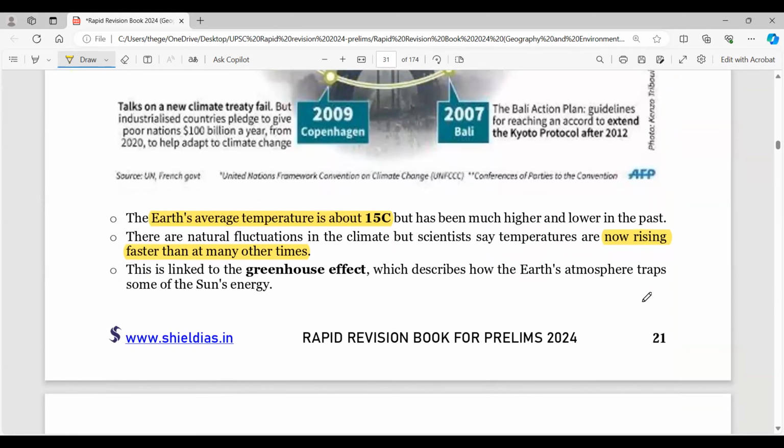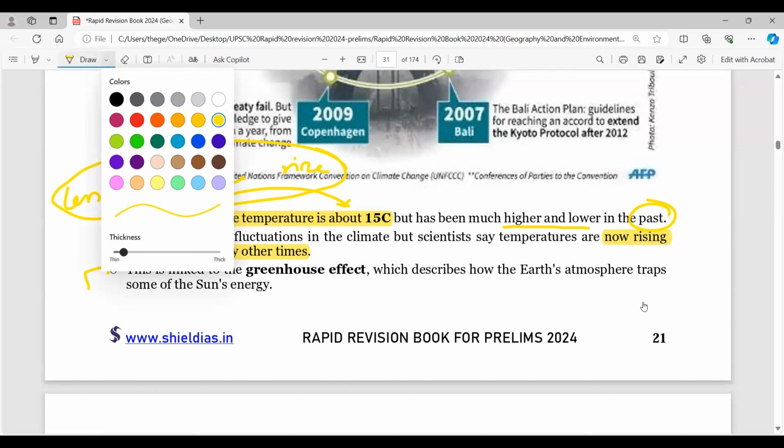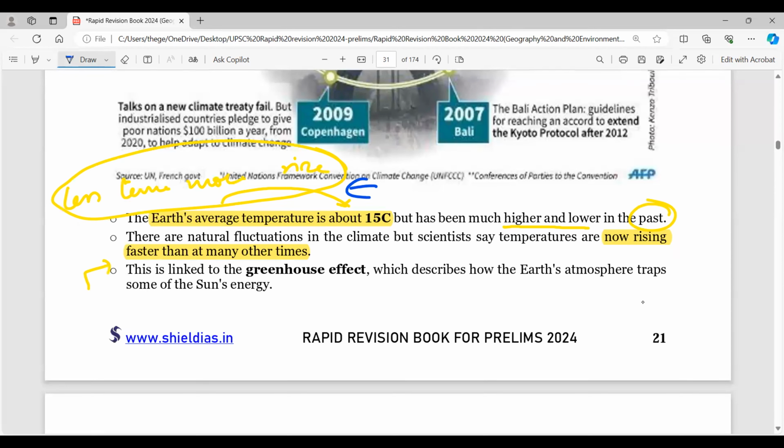Now coming to climate change, what are the important things to look into? Earth's average temperature is about 15 degrees C, which has been much higher and lower in the past. Natural fluctuation is not bothering us. What is important is the rise in less time. Less time and more rise. This relationship is what is bothering us, this rise in quick succession. Because of greenhouse gas emissions, our atmosphere is warming, as we know.